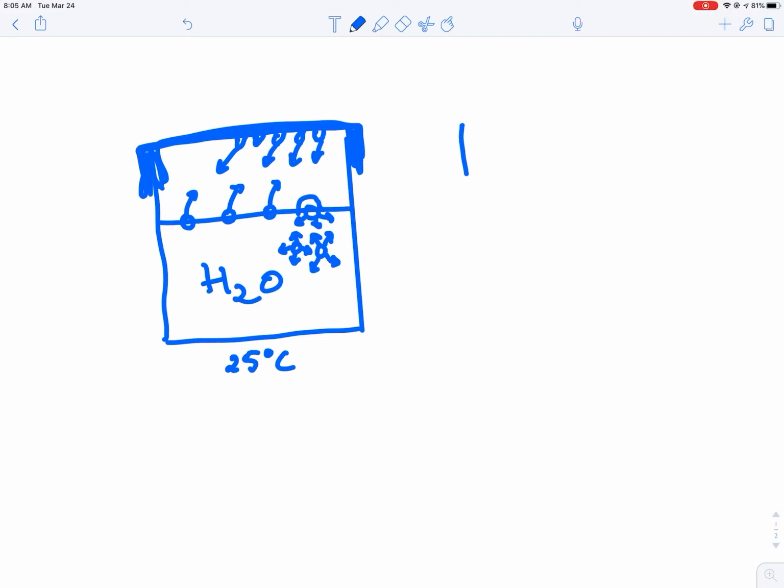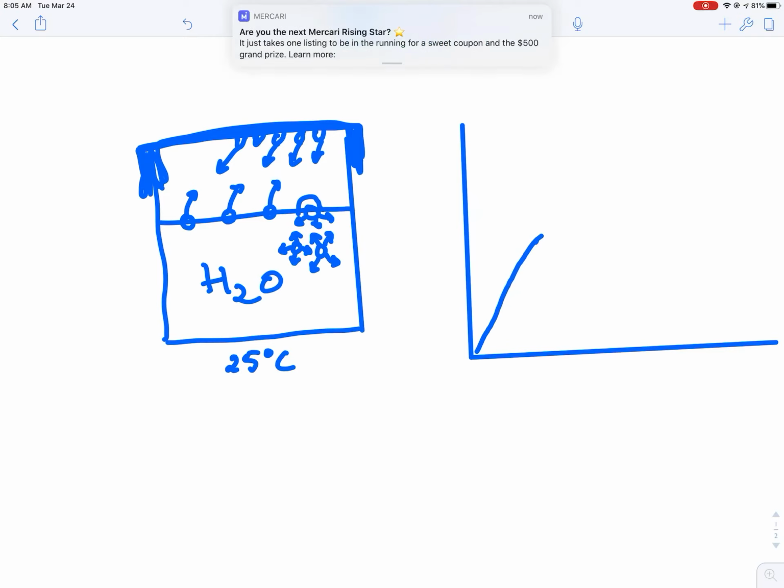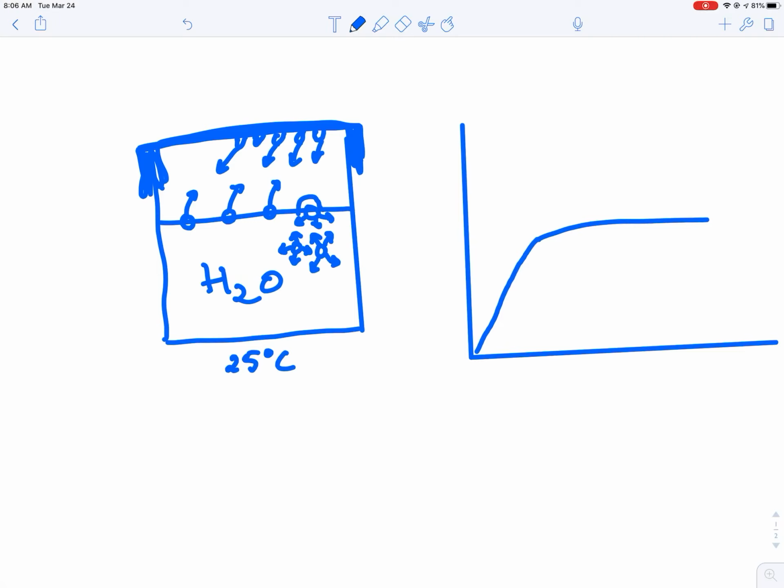So in the beginning, as soon as you close the container, evaporation is going to start going up. But then, because particles are falling back in, that process of evaporation is going to stabilize. Okay? It's going to stabilize. So this is where we talk about dynamic equilibrium in this area right here.